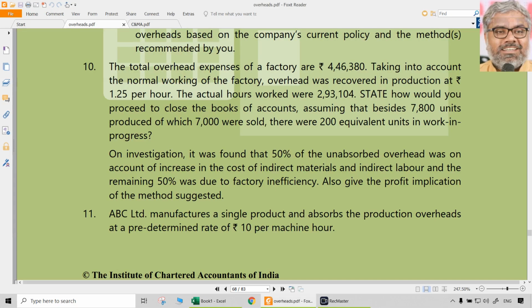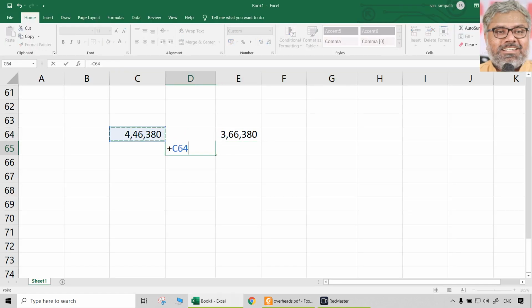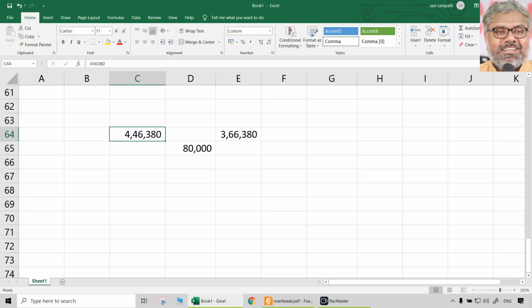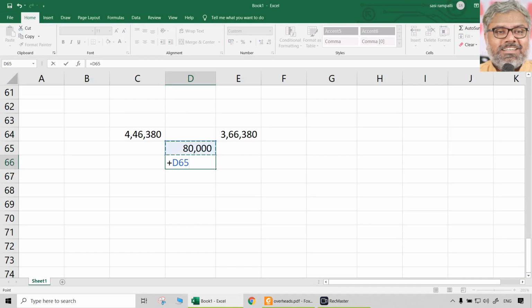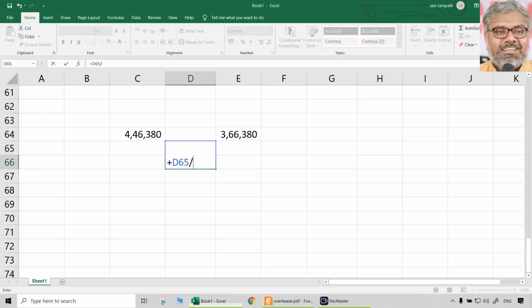Okay. Now, are there any extraordinary items like that earlier? No. So simply what is the under-absorbed overheads or over-absorbed overheads here? Under-absorbed only here also. 446,380 is actual and 366,380 is absorbed or recovered. So under-absorbed is how much? 80,000. Now, 80,000 divided by total number of units produced, we have to first find out. Directly we cannot do it. Let us take this 80,000, split it into 40 and 40.